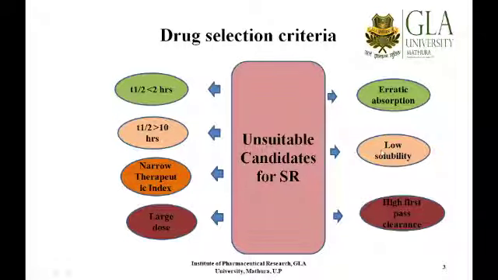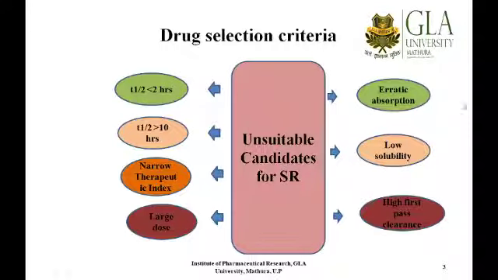So the majority of sustained release formulations are basically prepared to follow the diffusion process. So only that particular amount will be diffused which is soluble in the GI fluids. So if this solubility is very low, it will again be a problem to design a sustained release formulation. So we must choose those candidates which have sufficient solubility in the biological medium, or rather we should first work upon the solubility. We should first work on the optimization of solubility, then we can go for the sustained release development.